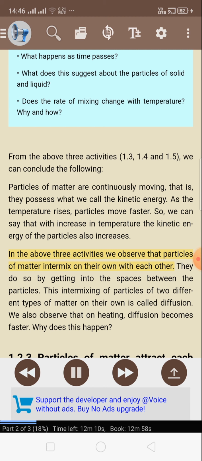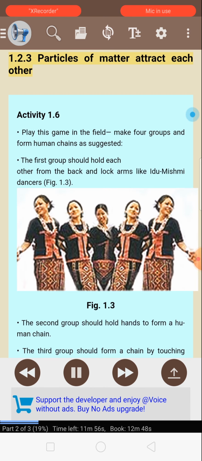In the above 3 activities, we observe that the particles of matter intermix on their own with each other. They do so by getting into the spaces between the particles. This intermixing of particles of 2 different types of matter on their own is called diffusion. We also observe that on heating, diffusion becomes faster. Why does this happen? 1.2.3 Particles of matter attract each other.